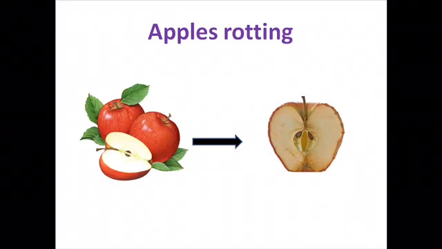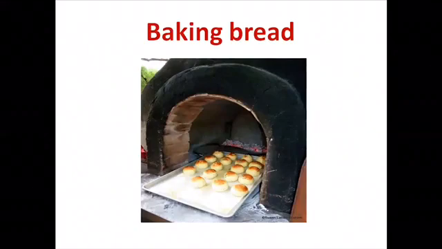And we can't reverse it back. Right? So of course, it's a chemical change because we have a new substance here and we can't reverse it back. But of course, cutting the apple is not a chemical change.